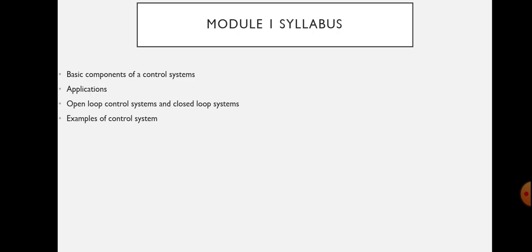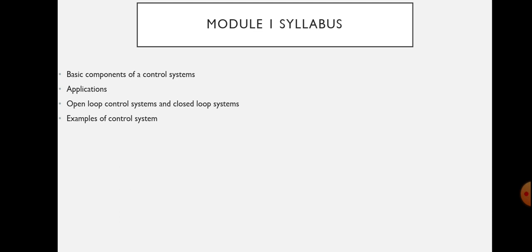First of all, we can go through the Module 1 syllabus. It consists of basic components of a control system, its application, open loop control system, closed loop control system, examples of control system. Also, some topics about effects of feedback on overall gain, disturbances, noise, and types of feedback control system, overview of solving differential equation using Laplace transforms, mathematical modeling of control systems, block diagram representation, and reduction, signal flow graph. These all are the topics in Module 1.